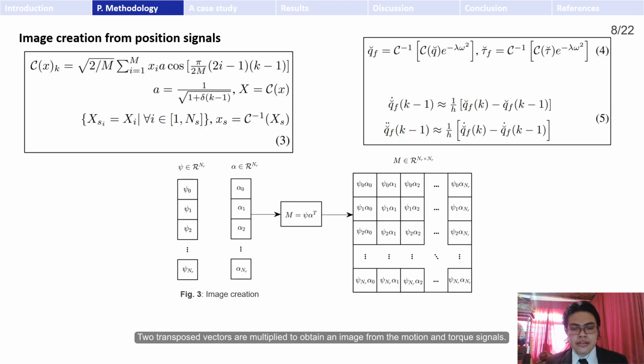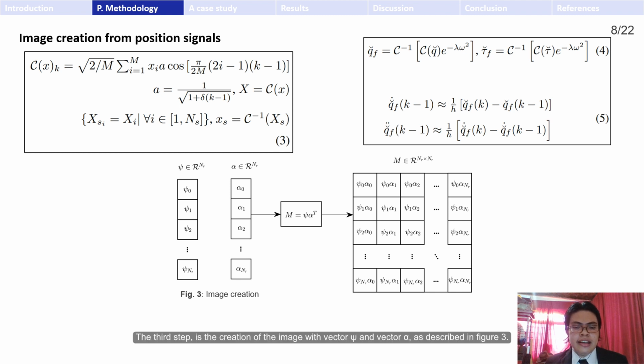Two transposed vectors are multiplied to obtain an image from the motion and torque signals. The first step is sampling the robot signals with the discrete cosine transform. The DCT can reduce the length of a signal to an integer ns as described in equation 3. The original signal is transformed and its frequency spectrum is cut to an ns length. The second step is filtering the signal with the filter of equation 4 and estimating the velocity and acceleration with the position as shown in equation 5.